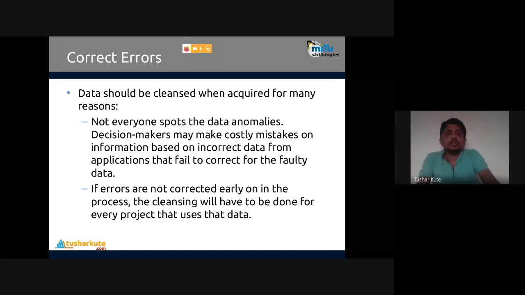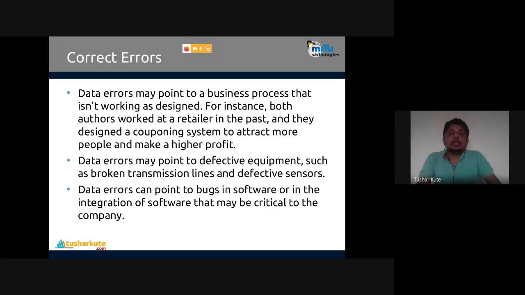It makes no sense, basically. Data errors may point to a business process that is not working as designed. For instance, both authors worked at a retailer in the past and designed a couponing system to attract more people and make a higher profit. Data errors may also point to defective equipment, such as broken transmission lines and defective sensors. If a sensor is defective and collecting bad data, and you keep modifying it afterwards, the better way is to replace the sensor. That's also very difficult to identify.